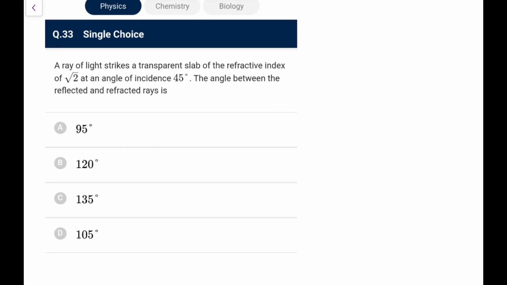Ray of light strikes a transparent slab of index root 2 at an angle of incidence 45 degree. The angle between the reflected and refracted rays is? Let's say this is a slab, it strikes at an angle 45 degree. For the reflected light, this would be 45 for sure, and the light which goes into the denser medium will bend towards the normal, so it would be r.